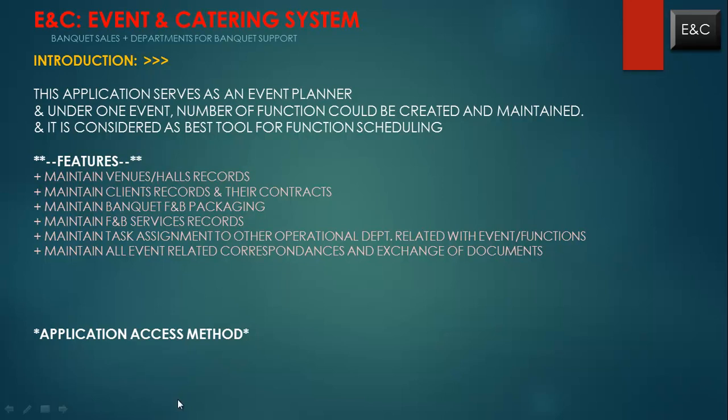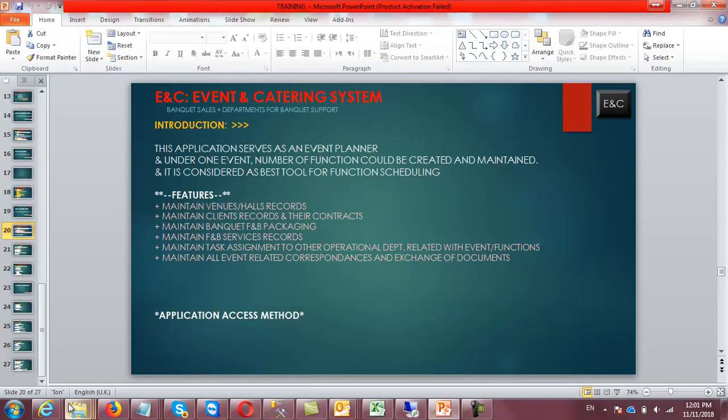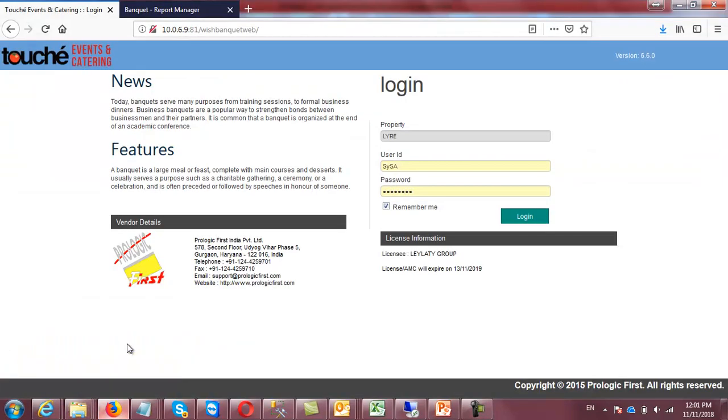Okay, now let me share with you the application access method. Basically, it is a web-based application. Of course, it will be installed on your server, so you use your server IP address with port and the name of the application, which is banquet web. This is the main credential screen where you are supposed to put the user ID and password, and it will be distributed by your IT department. Let me log in here.